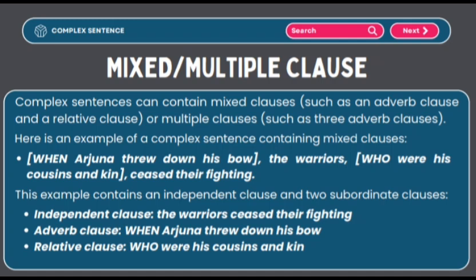This example contains an independent clause and two subordinate clauses. First point, independent clause: the warriors ceased their fighting. Second point, adverb clause: when Arjuna threw down his bow. Third point, relative clause: who were his cousins and kin.